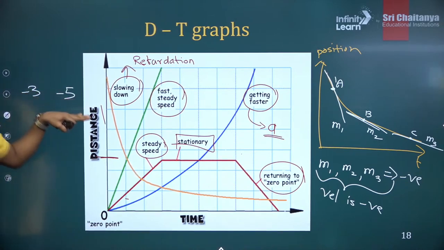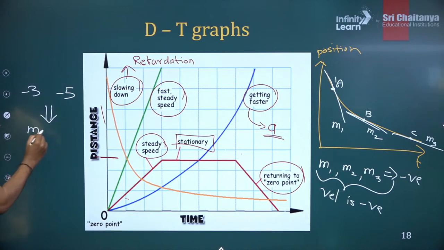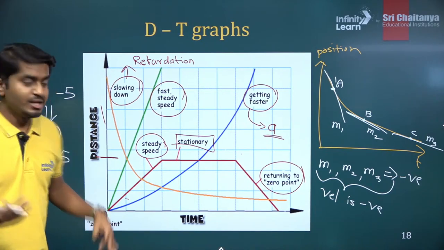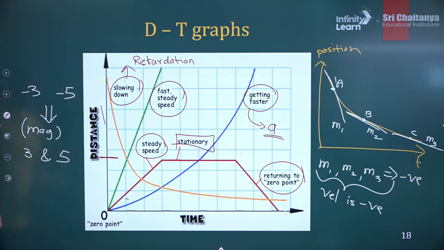These are the 2 negative numbers, and if you take the magnitude, it will be 3 and 5. Magnitude will ignore the sign. So we just have to ignore the sign. So this will be the speed of the object.